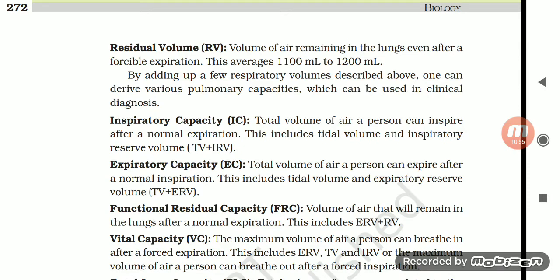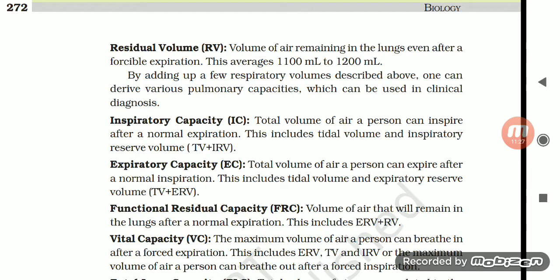By adding up a few respiratory volumes described above, one can derive various pulmonary capacities which can be used in clinical diagnosis. Inspiratory capacity, or IC: total volume of the air a person can inspire after a normal expiration. This includes tidal volume and inspiratory reserve volume, (TV) plus IRV.